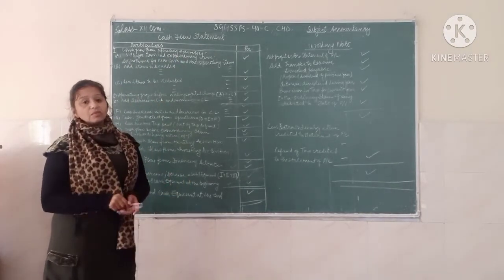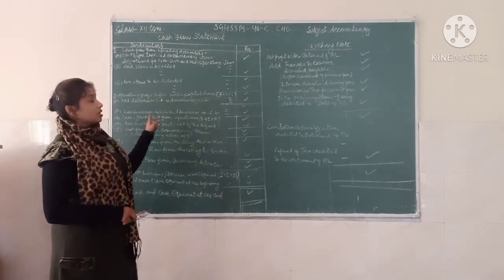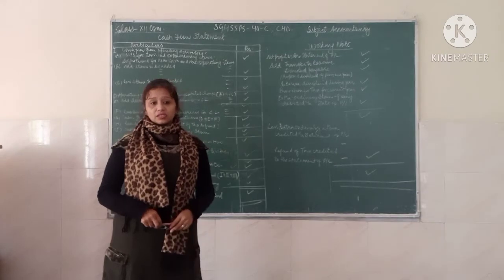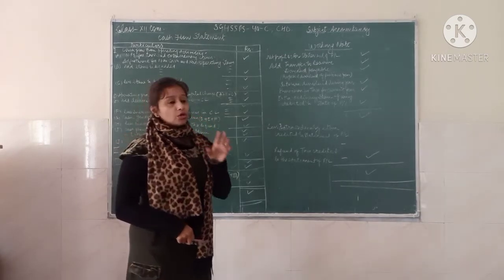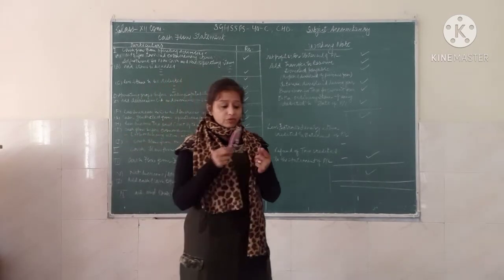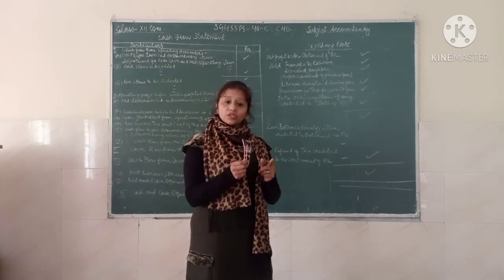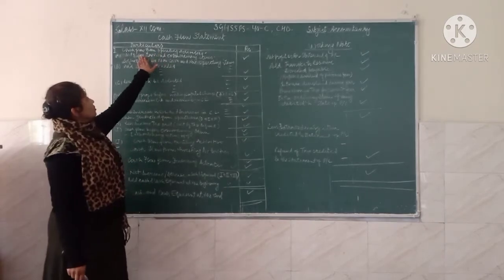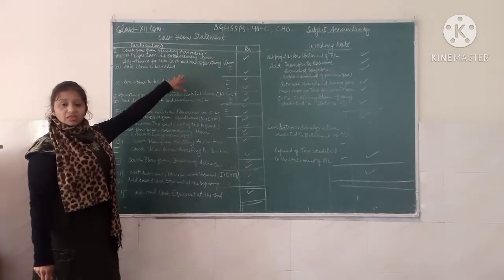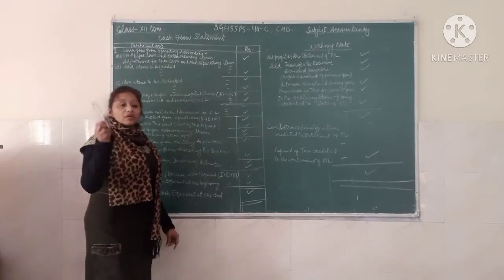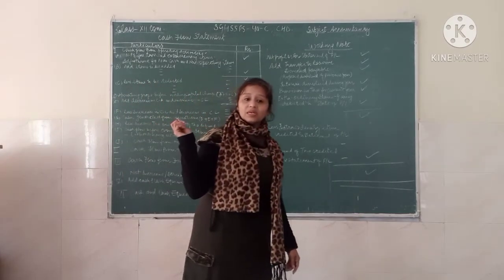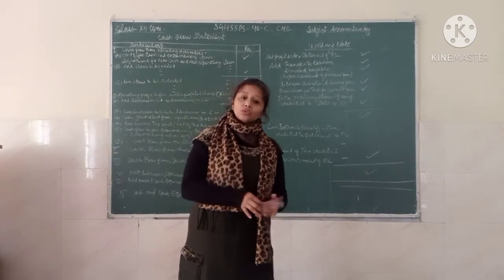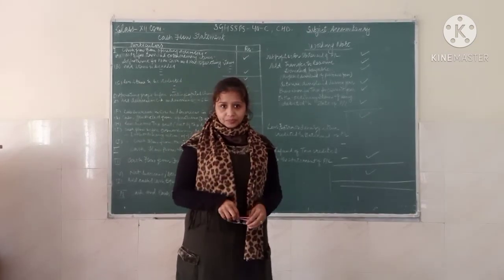So here it is important that you take your profit which is before tax and extraordinary items. Also, if a reserve is appropriated or you have given a dividend, you have to take that into consideration again.